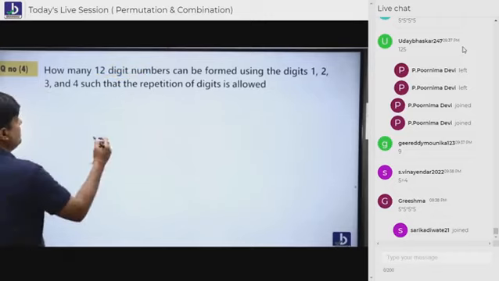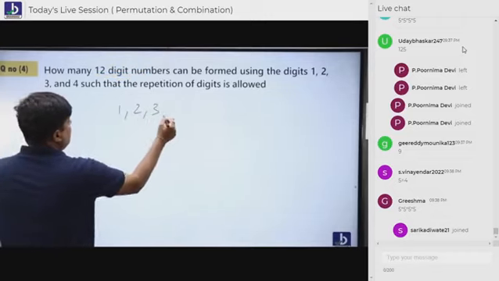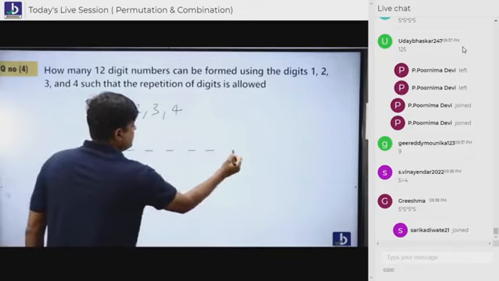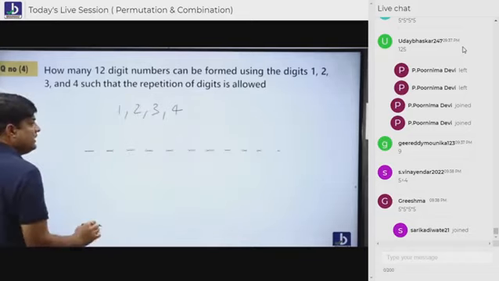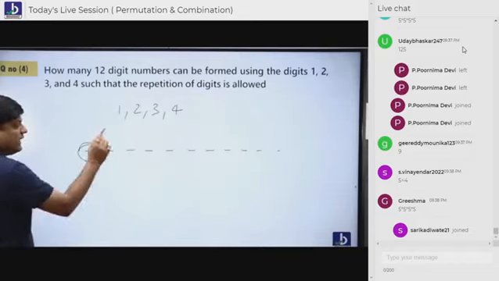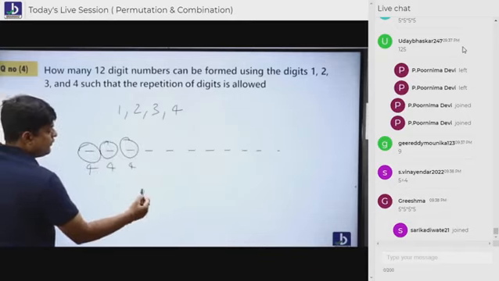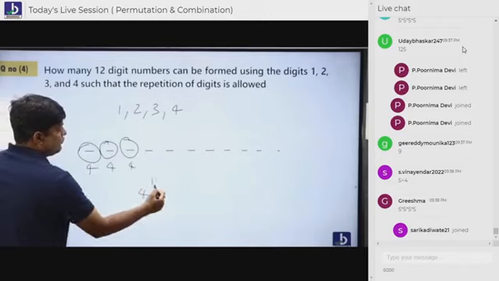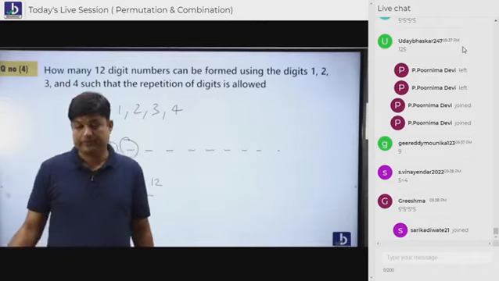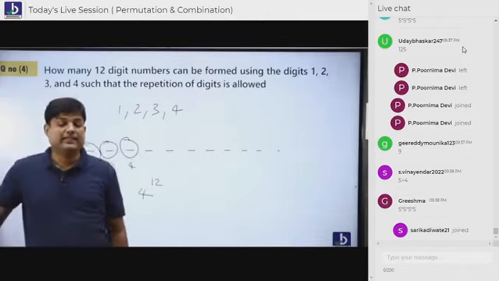How? Look. 1, 2, 3, 4. But I want 12 digits. When you have 12 digits here, how many people can sit? 4. Again, all the 4 people are repeated. 4, 4, 4, 4, and so on, 12 times. What's the answer, students? 4 power 12.